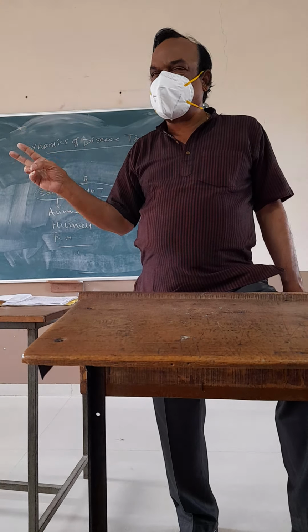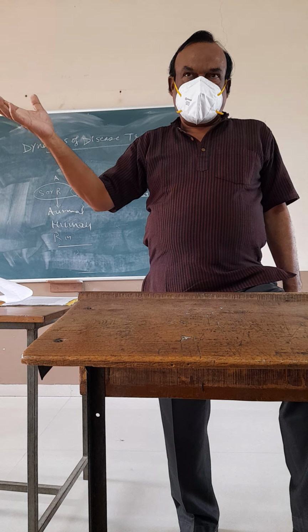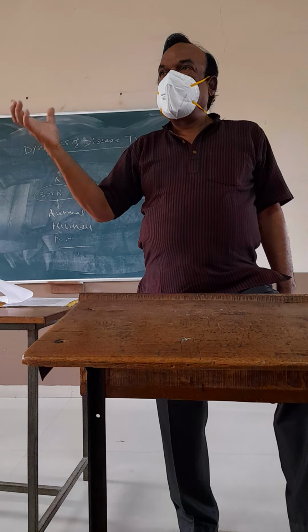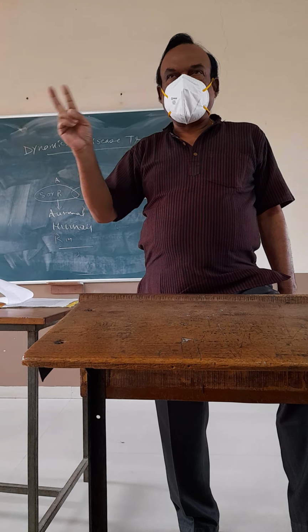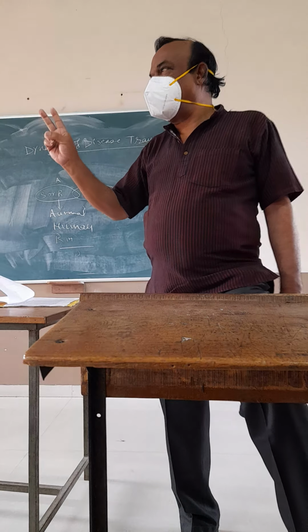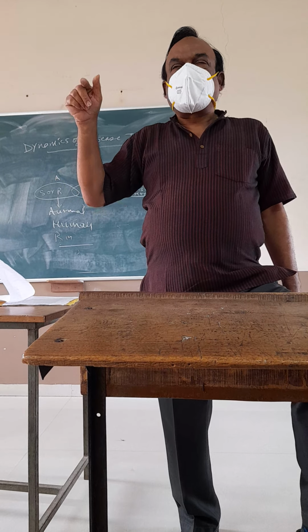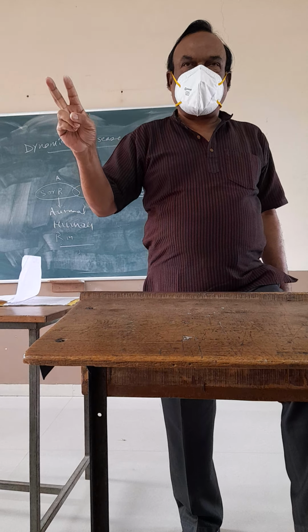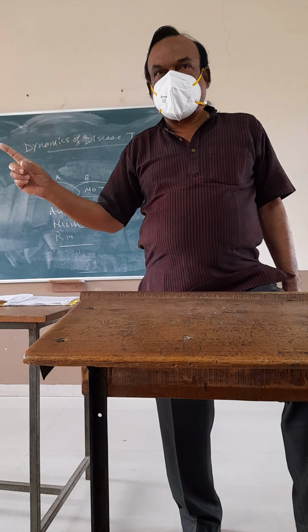Heterologous reservoir means another species may be infected. That's why it is called hetero, other. So these are the two types of reservoir: homologous and heterologous. Then again for study purpose, this human reservoir is classified under two headings called case and carrier.